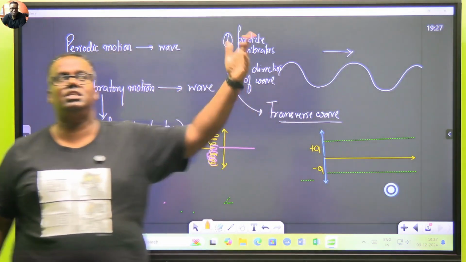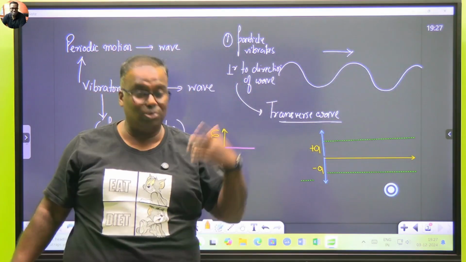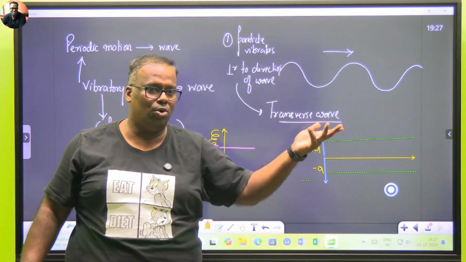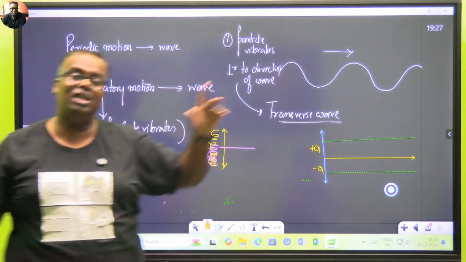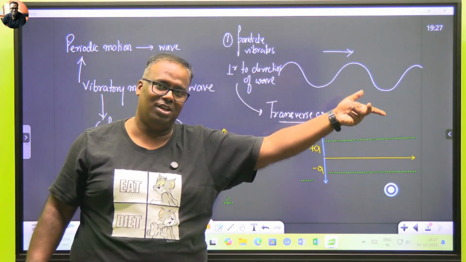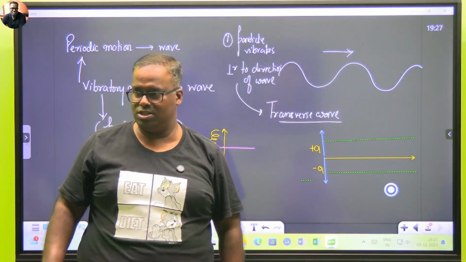So if you see a seagull or anything, the seagull is vibrating up and down, as I told you on the first day. When you go to a seashore, the wave travels to you, but that seagull doesn't come to you. The seagull stays there because the water is also staying there. So the motion is perpendicular. Is this clear? Have we understood what is a transverse wave?